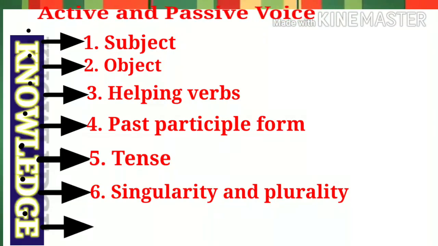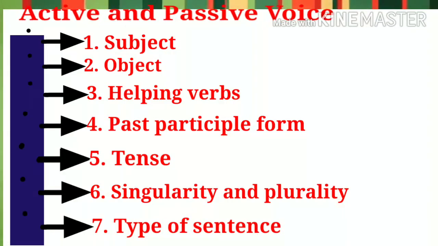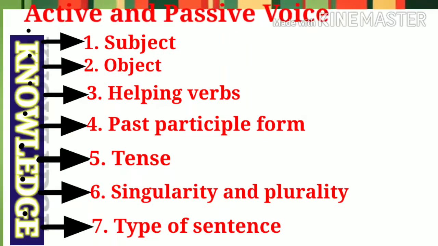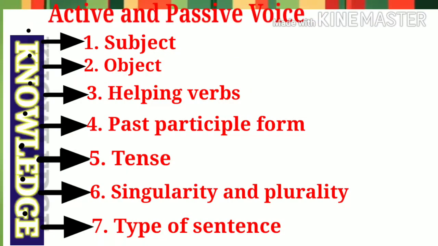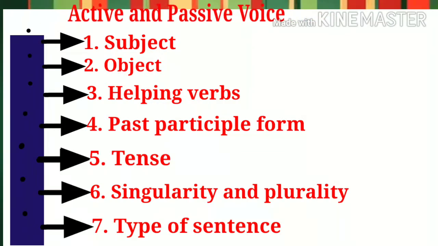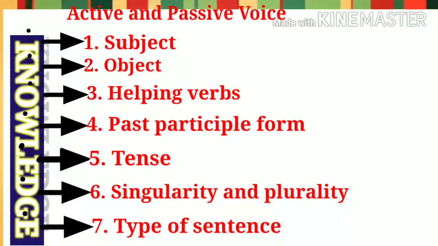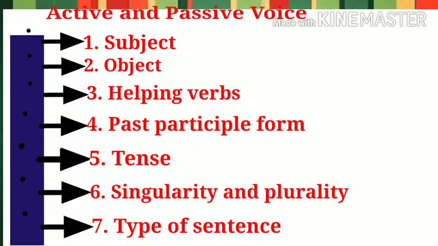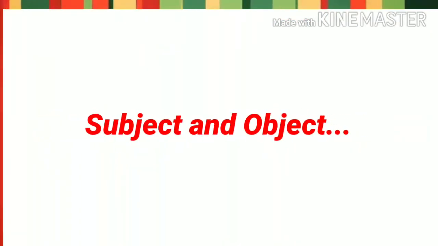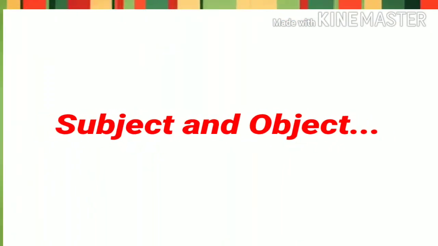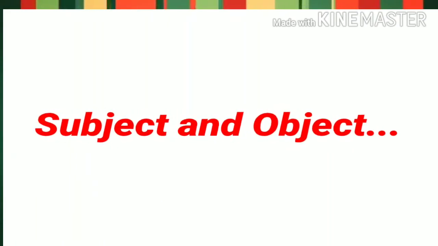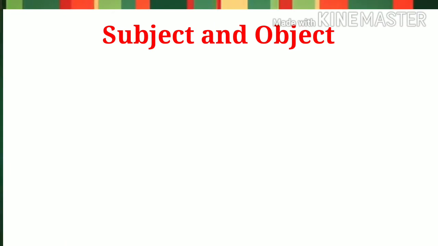The seventh is a type of sentence in the sense that sometimes there are some structures apart from standard pattern of the tenses. Students, let us move to the first and the second point from our list, that is subject and object. I will explain with the help of example.